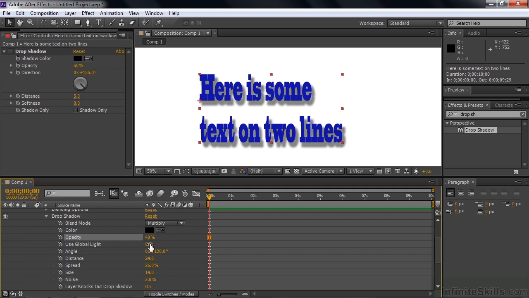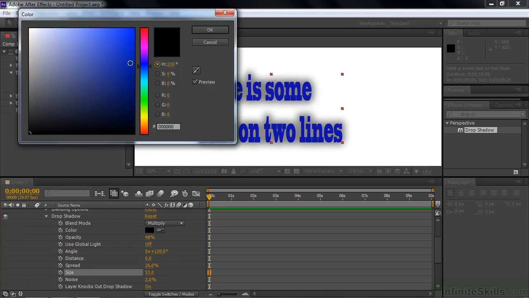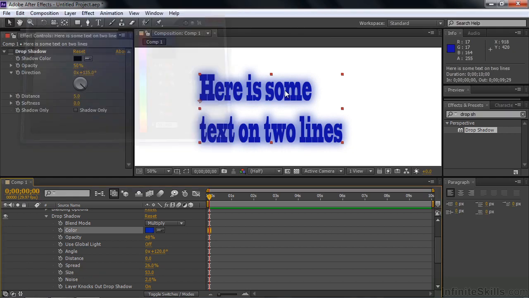One of the cool things about working with drop shadow inside a layer style versus inside an effect is that you can make the shadow appear right around the text instead of falling down away from the text. Let's just take the distance to 0, like that. And I can take the size and make a glow like that. If I want to change the color, let's say, to light blue like that, you can make kind of a glow. Let me turn that off.